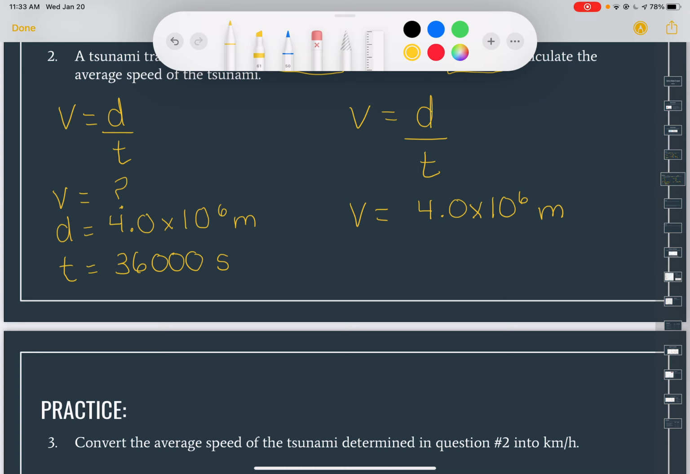So our distance divided by our time, and our time here is 36,000 seconds. It's a lot of seconds, but it's really not that long. So when we calculate that all out on our calculator, we will get an answer. And I only have my iPhone to do this. I don't have a calculator at home.